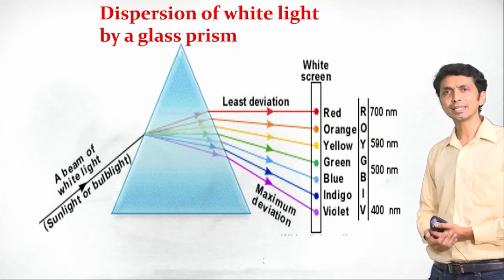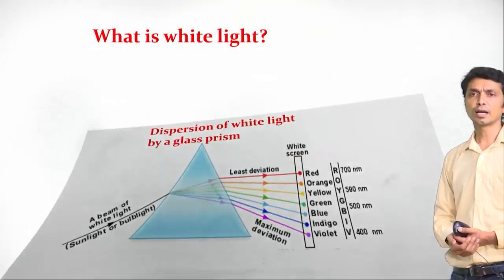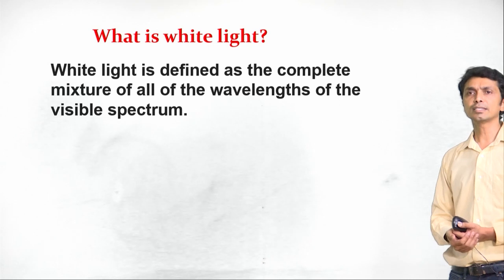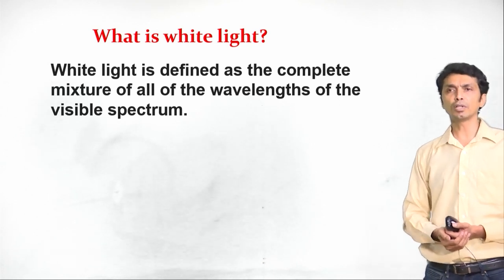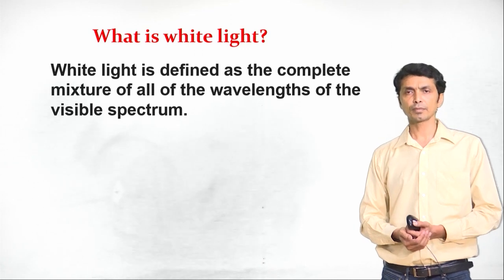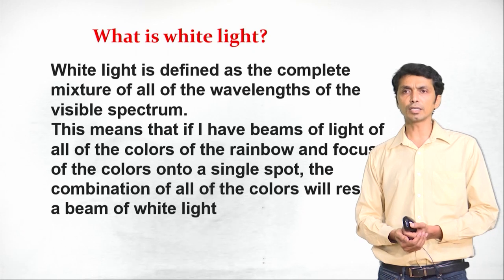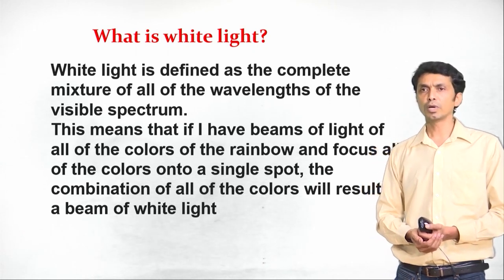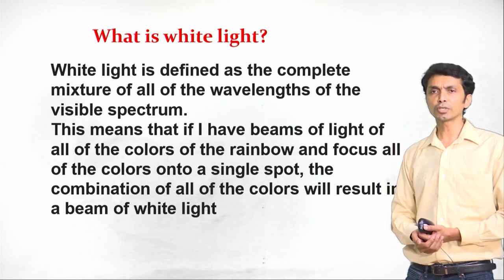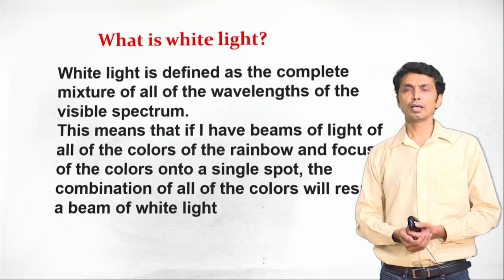So now let us see what white light is. White light is defined as the complete mixture of all the wavelengths of the visible spectrum. This means that if I have beams of light of all the colors of the rainbow and focus all of the colors onto a single point, the combination of all the colors will result in a beam of white light.